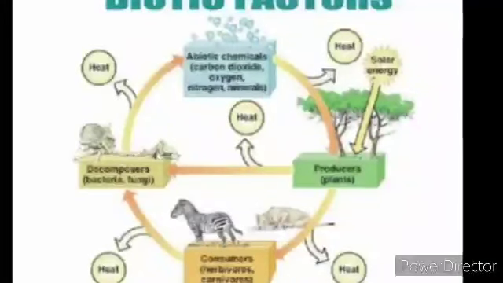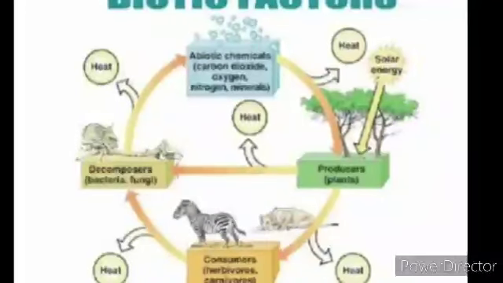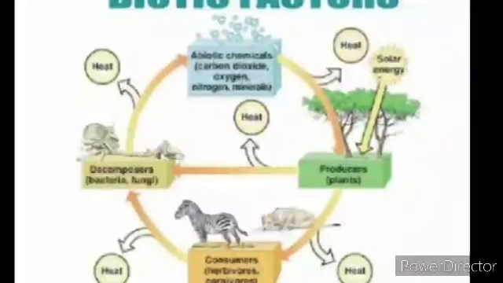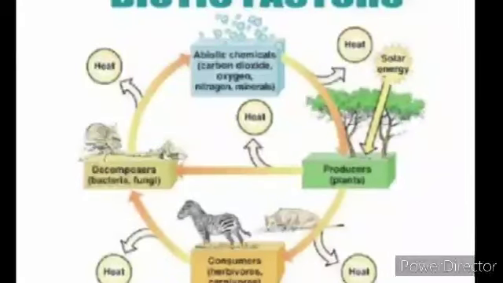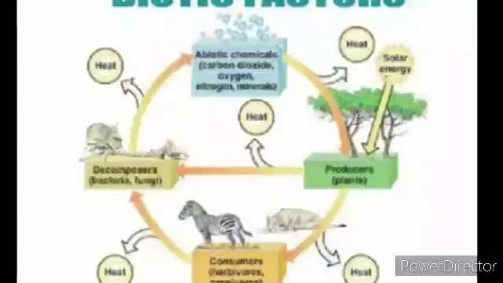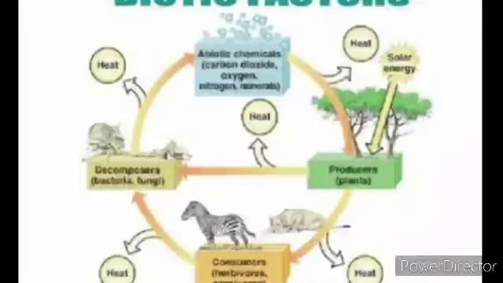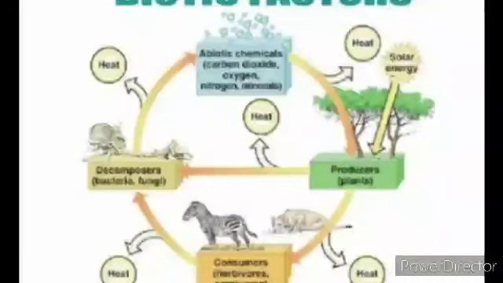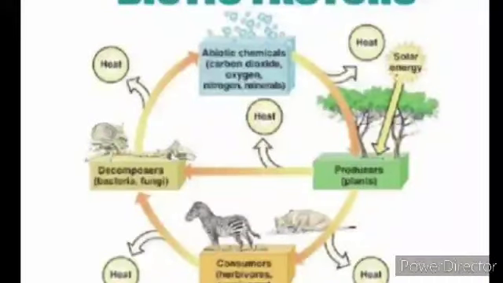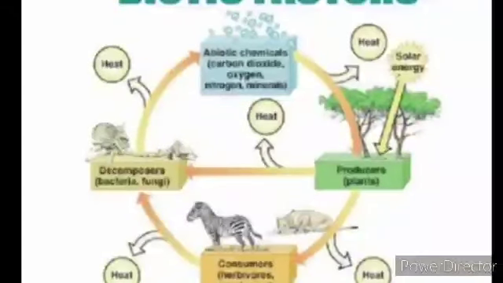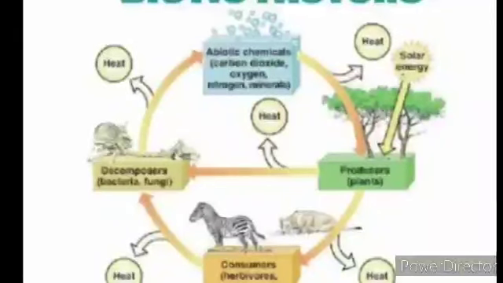First, we see what is positive interaction. When one or both of the participating species are benefited, it is positive interaction. Examples, mutualism and commensalism. First, here we see about mutualism. It is an interaction between two species of organisms in which both are benefited from the obligate association.